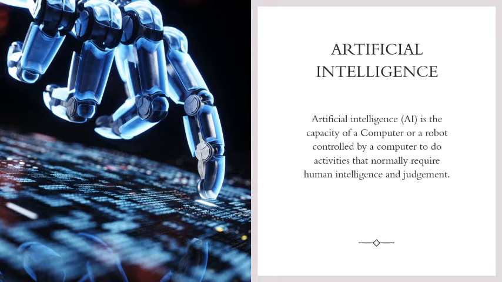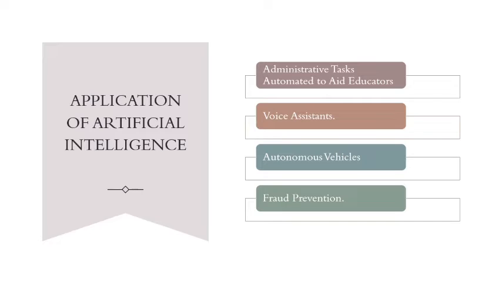According to the current system of classification, there are four primary AI types. The first is reactive, the second is limited memory, the third is theory of mind, and finally self-aware. In this, we can see three types of AI: the first is artificial narrow intelligence, the second is artificial general intelligence, and the third is artificial super intelligence. I think you know about these three types of artificial intelligence. Later, we can see some advantages and some disadvantages of AI.